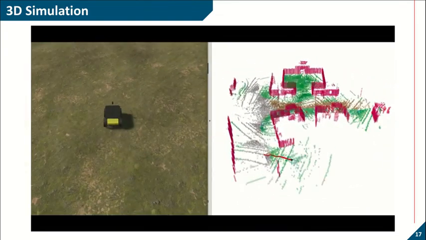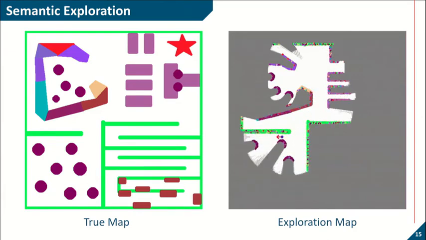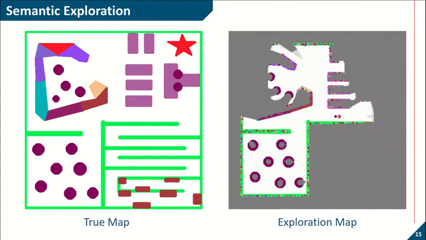We also implemented our method in a 2D simulation environment where we can compare it with other exploration strategies such as frontier-based exploration and FSMI. As we see here, on the left, we have the true map, and on the right, we have the exploration process. The robot tries to find the unknown environment while having a range measurement and classification error.